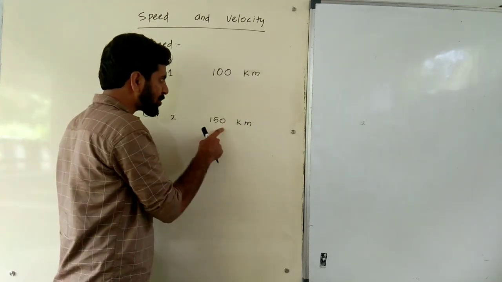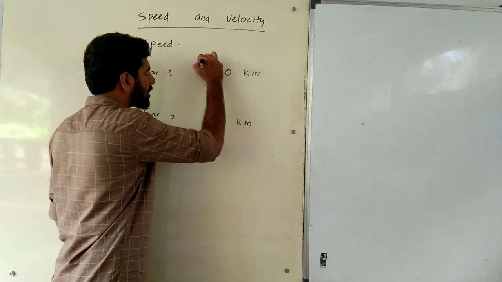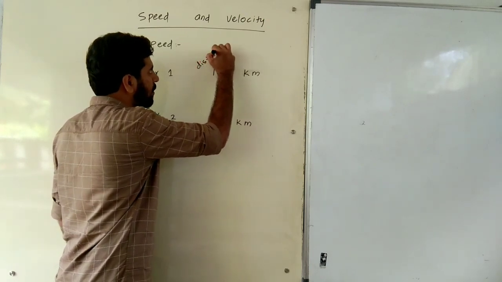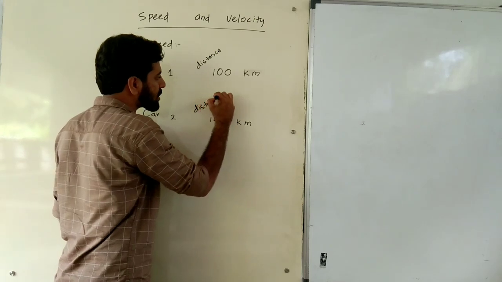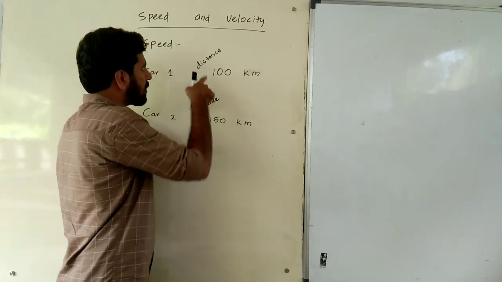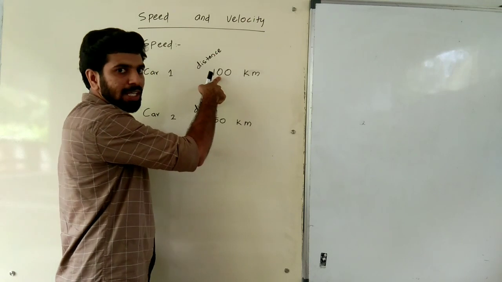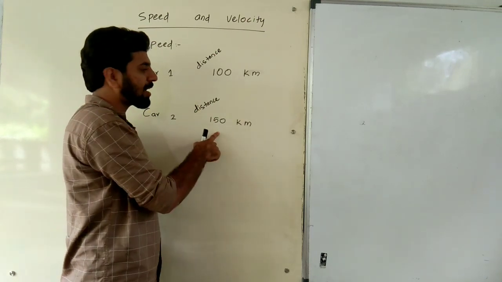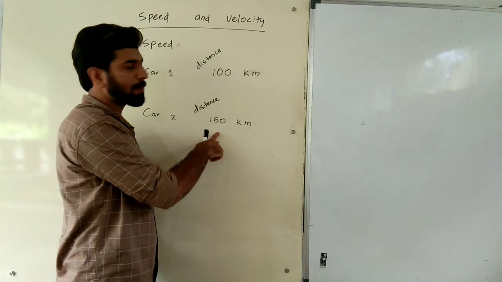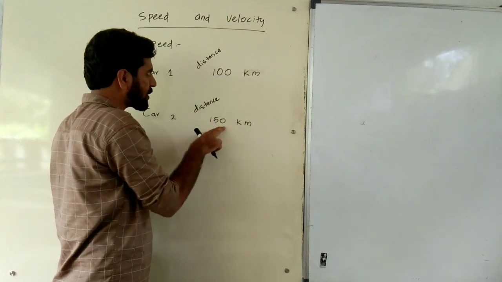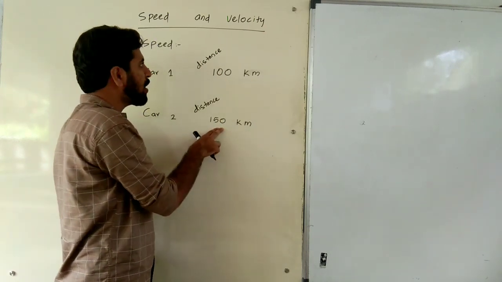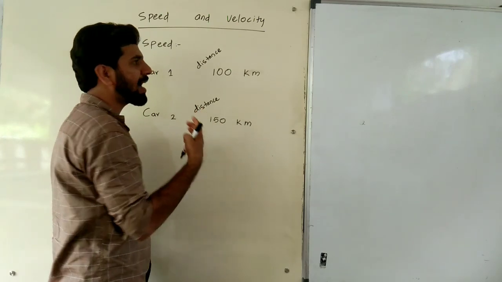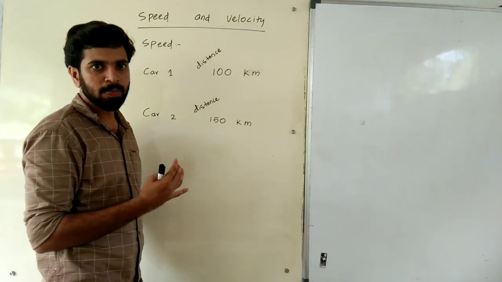From these two quantities, 100 and 150, we can't say which car has the highest speed.